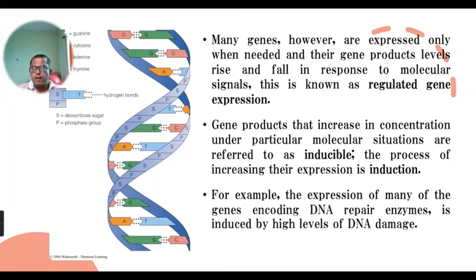Okay, so if a signal comes that the concentration of this protein is needed, then according to that signal the gene expression process initiates the increase of that particular component. So this is the inducible.